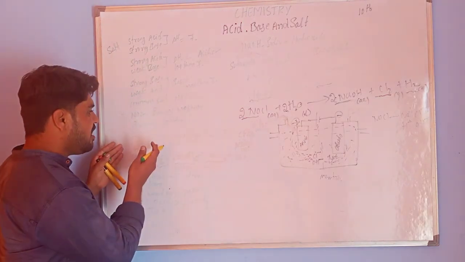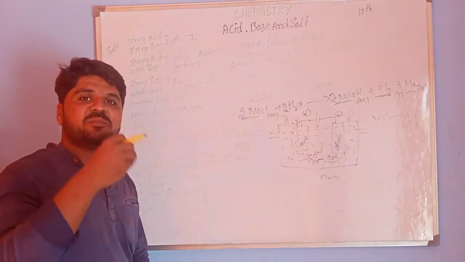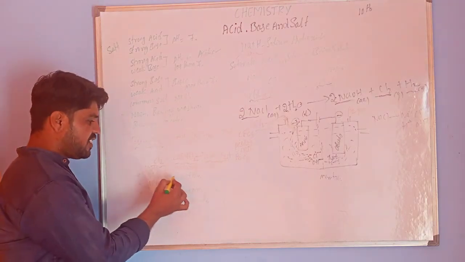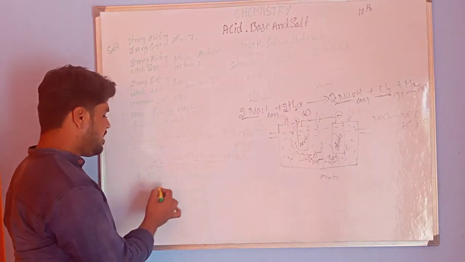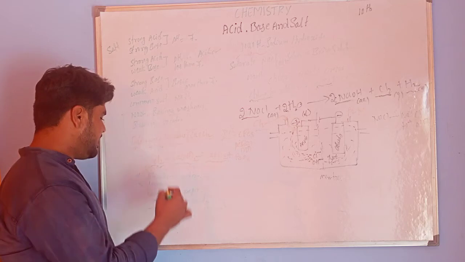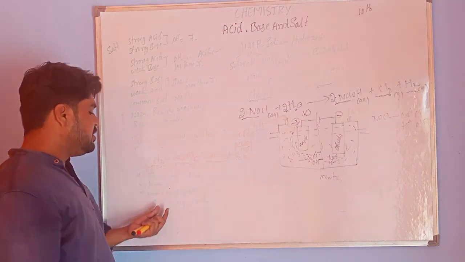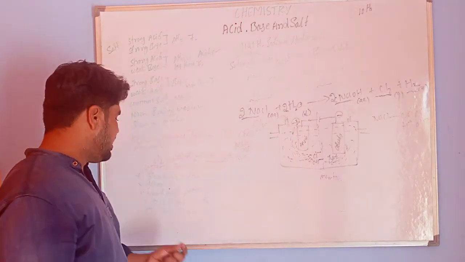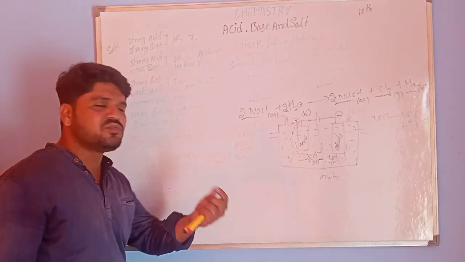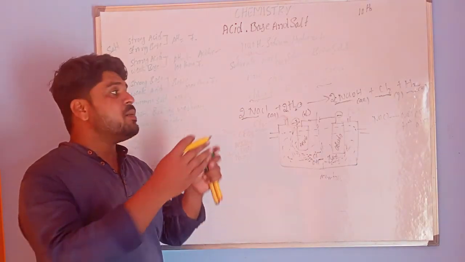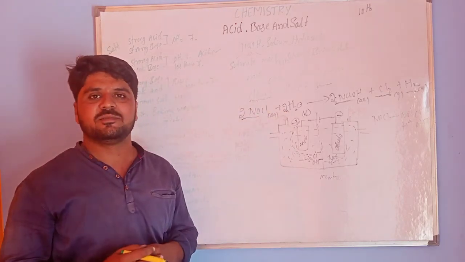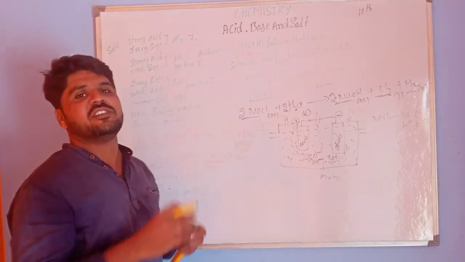Bleaching powder has many applications. The first is bleaching of cotton and linen, then bleaching of wood pulp in the paper industries, use as an oxidizing agent, and killing germs in the water purification process. This is all about today's class.